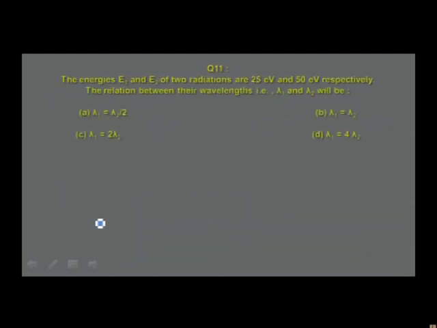The next question is about atomic structure. The energies E1 and E2 of two radiations are given as 25 electron volt and 50 electron volt respectively. The relation between their wavelengths, that is lambda 1 and lambda 2, will be: option A, lambda 1 is equal to lambda 2 by 2, option B, lambda 1 is equal to lambda 2, option C, lambda 1 is equal to 2 lambda 2, option D, lambda 1 is equal to 4 lambda 2.